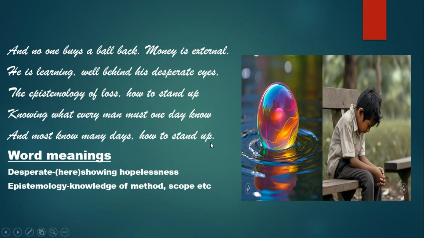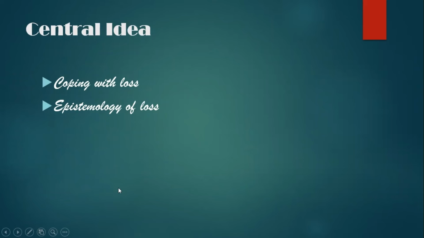So that is the explanation of the poem. It's a very beautiful poem, and it has a deeper meaning than what is literally given in the poem. So the poem though speaks about a ball and a boy, but they are symbolic. The ball is symbolic of all our possessions, all our dear ones, and when they are lost, the boy represents any human being. So how we are supposed to cope with loss. So these are the central ideas, that is coping with loss, and the epistemology is the process, the method of how to bear the loss, how to have the strength to bear the loss and stand up back again.